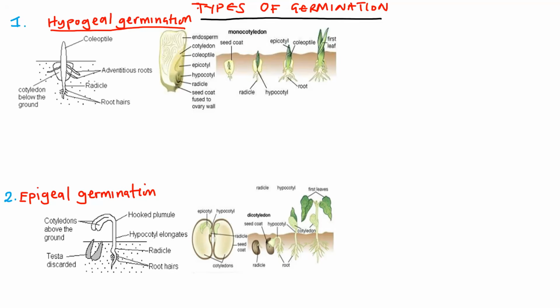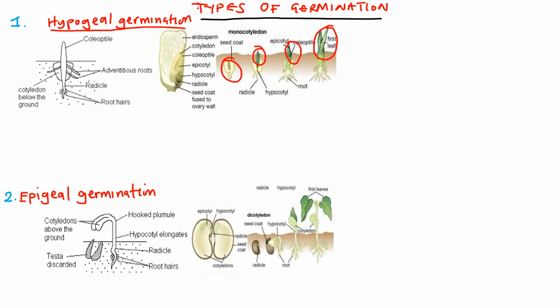Hypogeal germination is a kind of germination where the cotyledons remain underground. Otherwise, we can say this is a type of germination where the cotyledon remains underground due to the elongation of the epicotyl. So the cotyledon remains underground, and now you have this emerging. As you can see, only the leaf part emerges. This is called hypogeal germination.